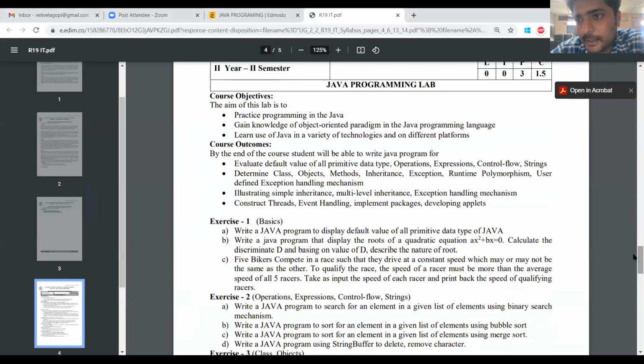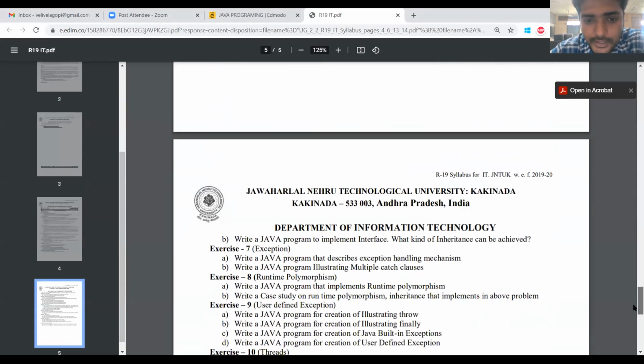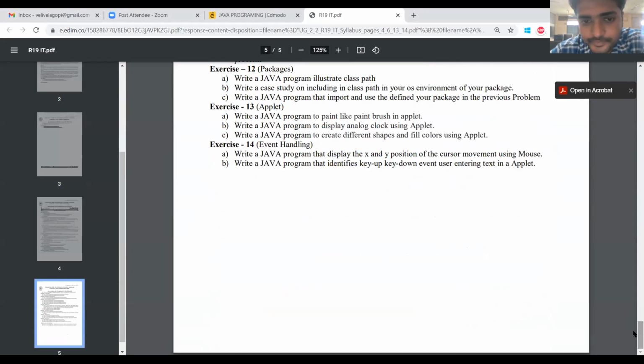For the Java programming lab, we have not yet touched the Java programming lab. Even though we have practiced programs while taking the classes, and explained many concepts through programs, here we have many lab cycles to complete.